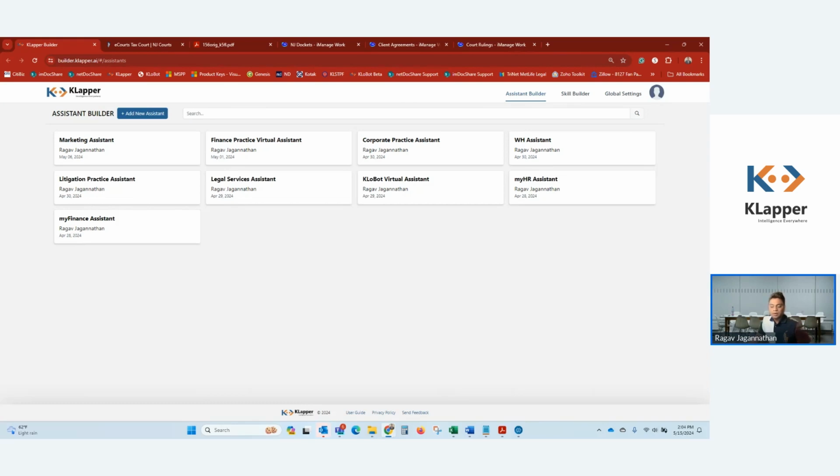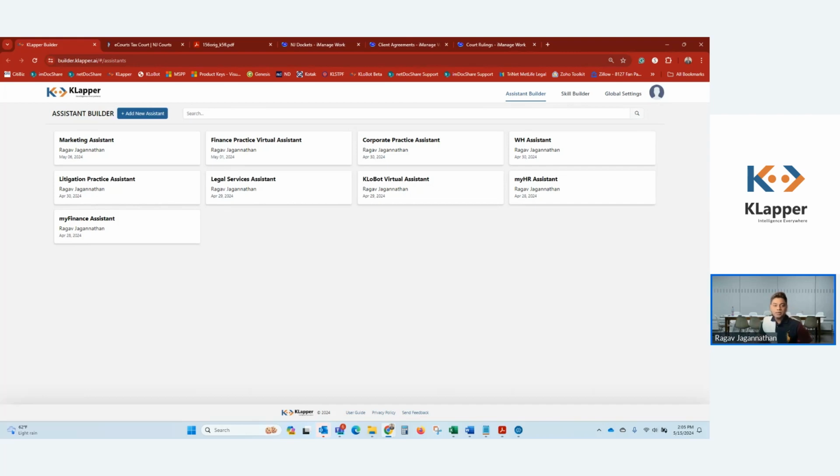What you're seeing on the screen here is the KLapper dashboard. KLapper is a platform designed by attorneys for attorneys, meaning that it's designed with knowledge attorneys, knowledge workers, business professionals, people who care about knowledge management and innovation in a law firm, in mind. KLapper can be used by IT folks as well, of course, but it is designed for ease of use. You do not need a user guide to create an assistant and train the assistant with knowledge from your firm systems, your knowledge management systems, and we'll see that firsthand during this demo.